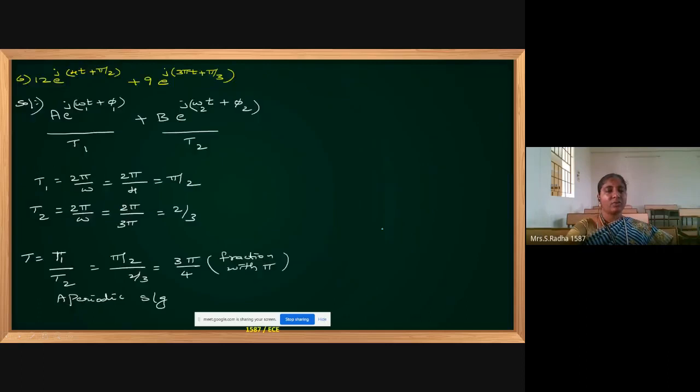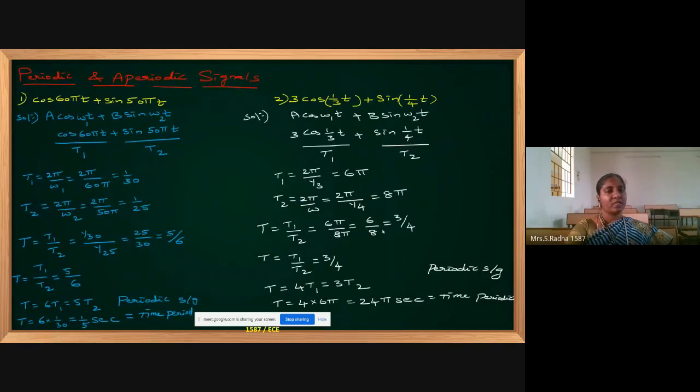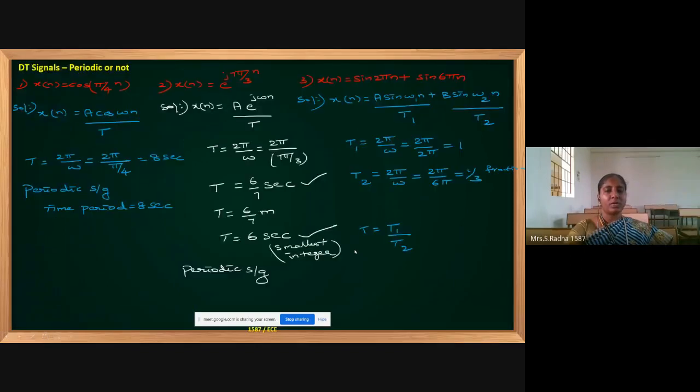In one of the previous problems, here in the first problem, 1 by 30 is there, 1 by 25 is there, both are fractions. So we have taken T1 by T2. Here also 6 pi, 8 pi, both are integers. So we have directly done T1 by T2. But in this problem, T1 is an integer, but T2 is a fraction. You have to convert such things.